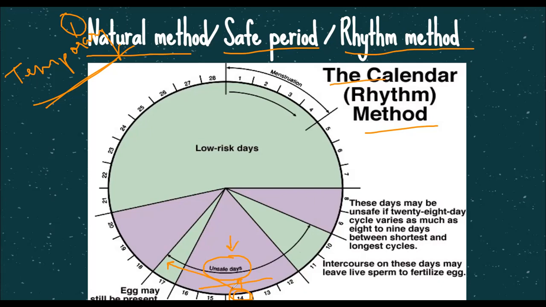Basically, on the 14th day the ovulation happens. So we take a buffer of 3 to 4 days prior and 3 to 4 days after. During these days, the individual should avoid any sexual activity for birth control, which is the natural method, a temporary method to control birth so that the female does not get pregnant. So this is the precaution that can be taken from the individual side.